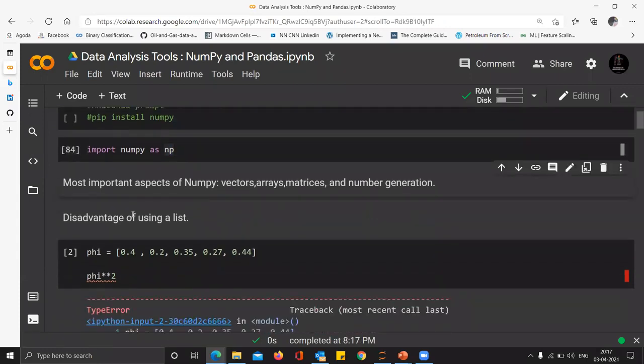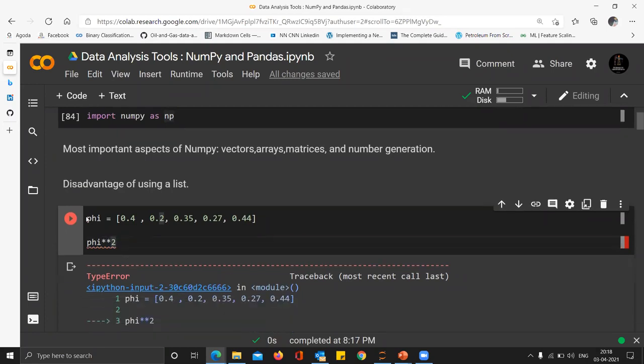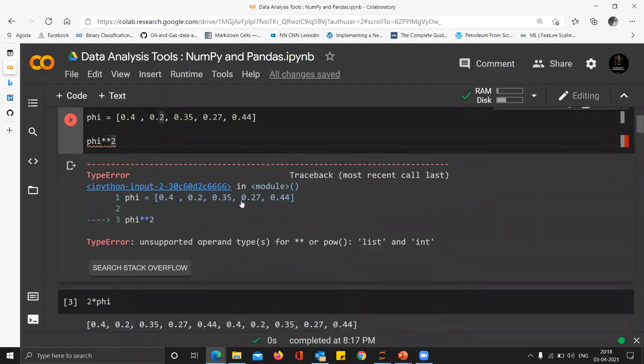Next up, we understand why we need NumPy before moving on. Suppose in the last lecture we read about lists, and we have stored porosities in a list. Now suppose my code requires me to square the porosity. We want to square every term, or raise every term to a single power, a term by term manipulation. If I try to do this using a list, because porosity phi right now is a list, it gives an error, because lists are not made for mathematics or computation. That's why you need NumPy.